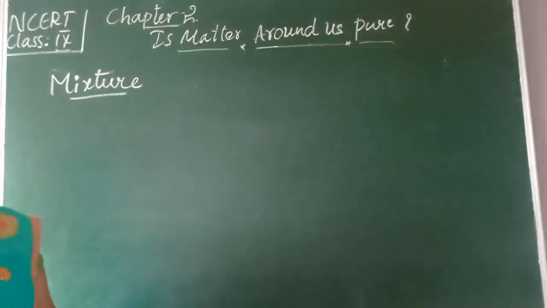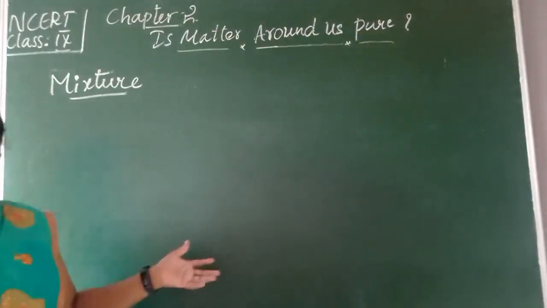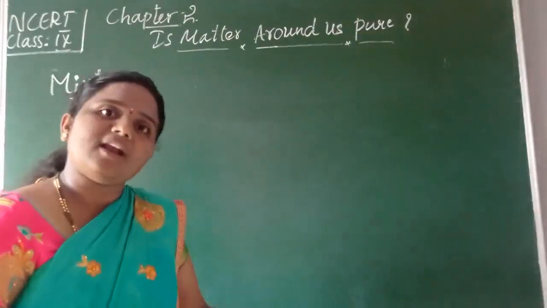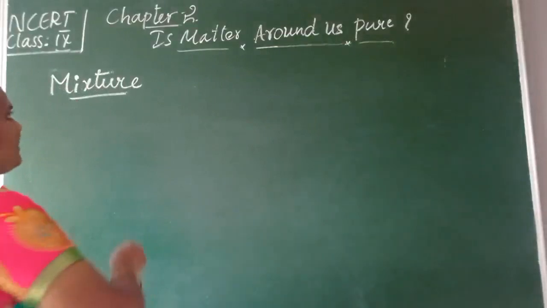Then what is meant by mixture? A mixture is constituted by more than one pure form of matter, isn't it?